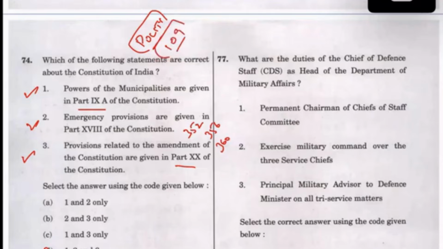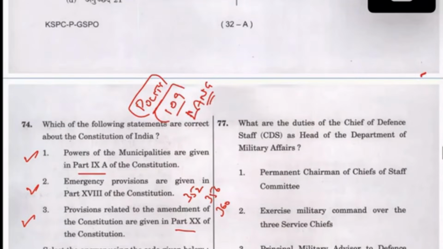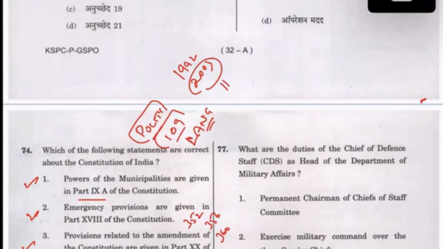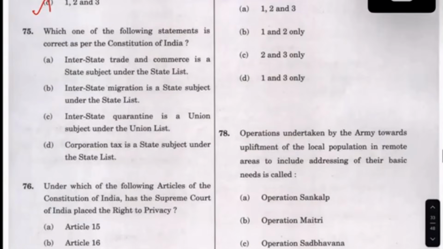So Article 109, they are asking about the language which is included in this. Three, four amendments have been made, 1992, 2003, some amendment is there. This is where Maithili was included. So look at how they are asking questions, and accordingly go.